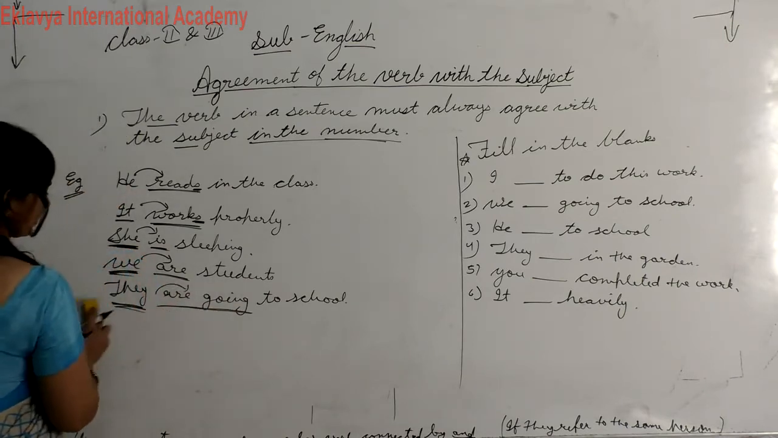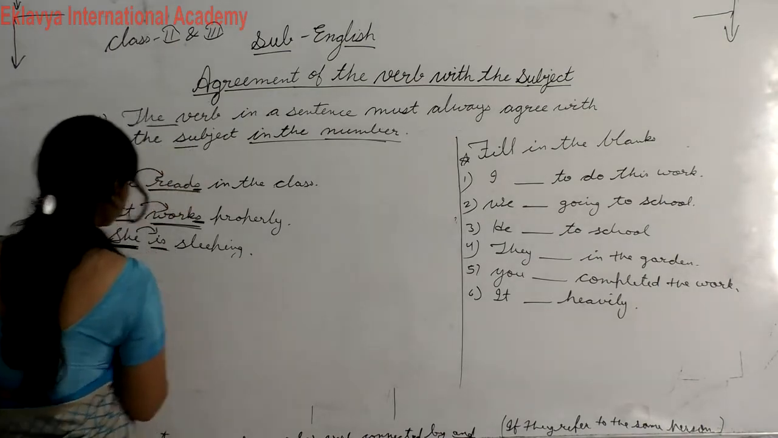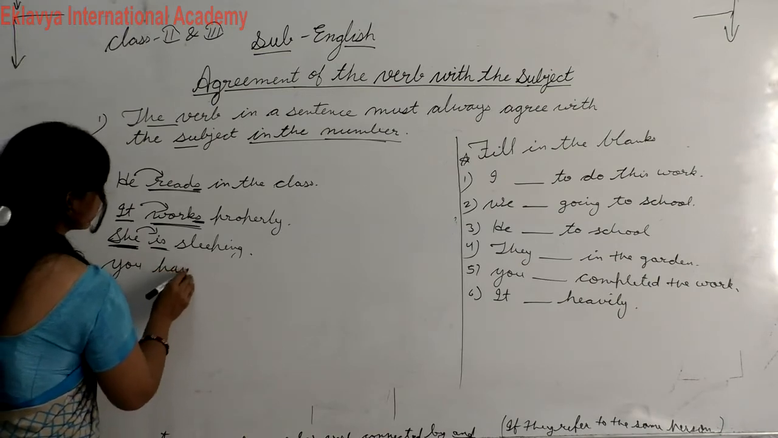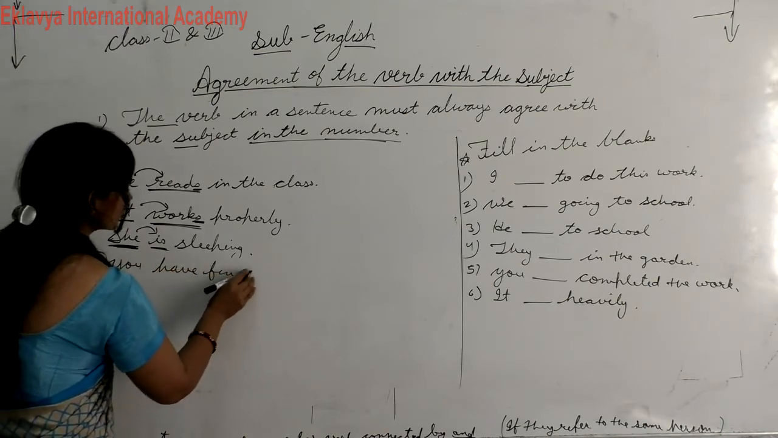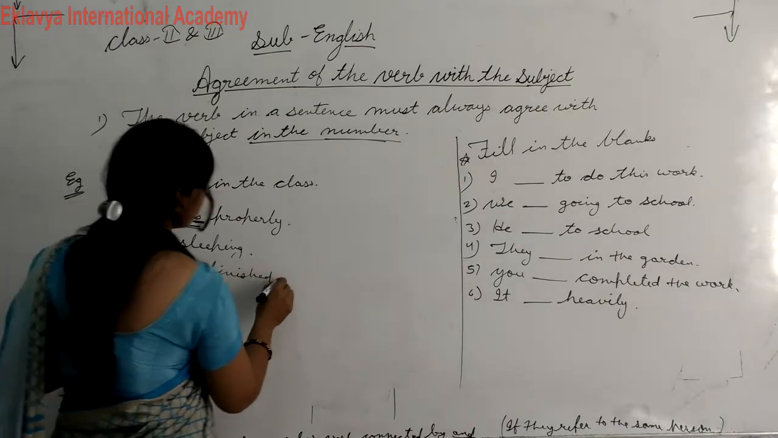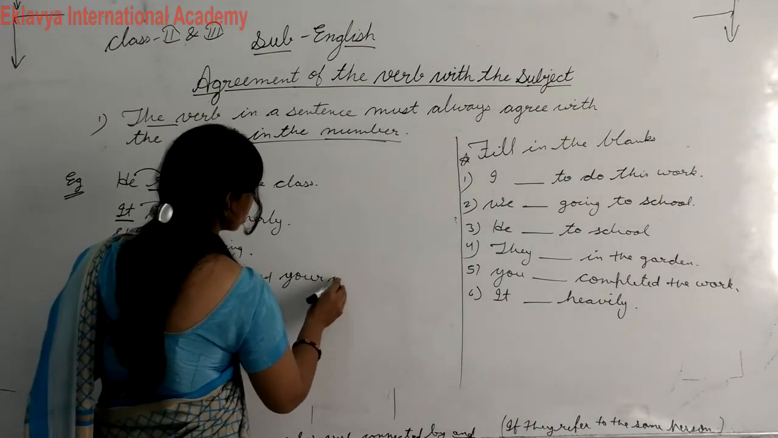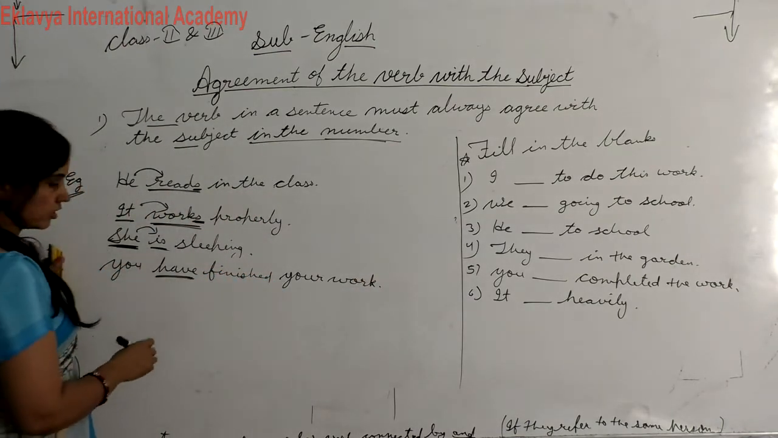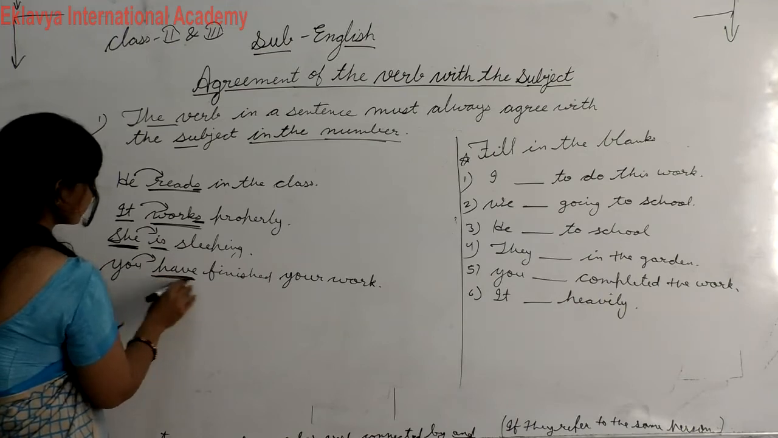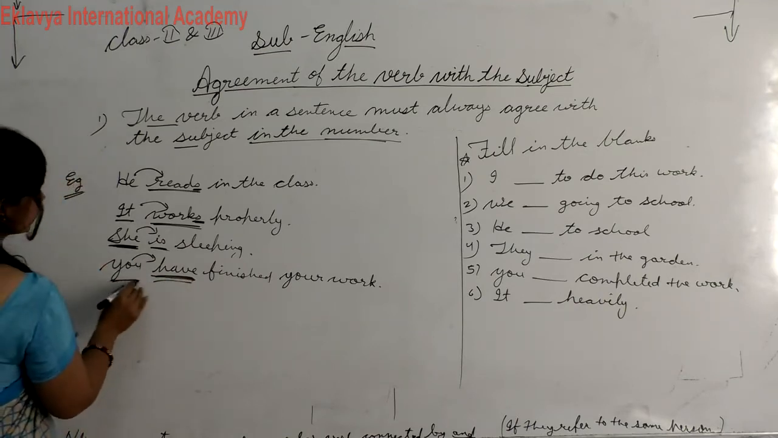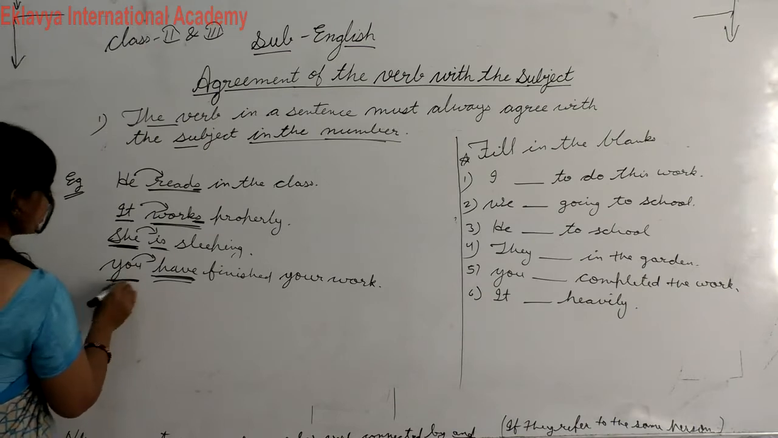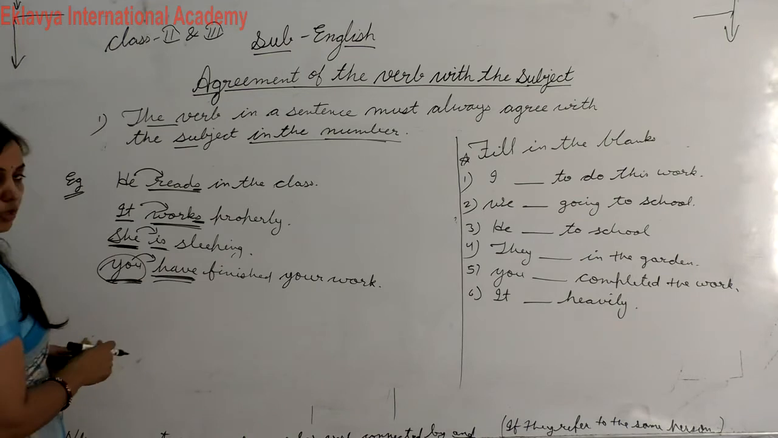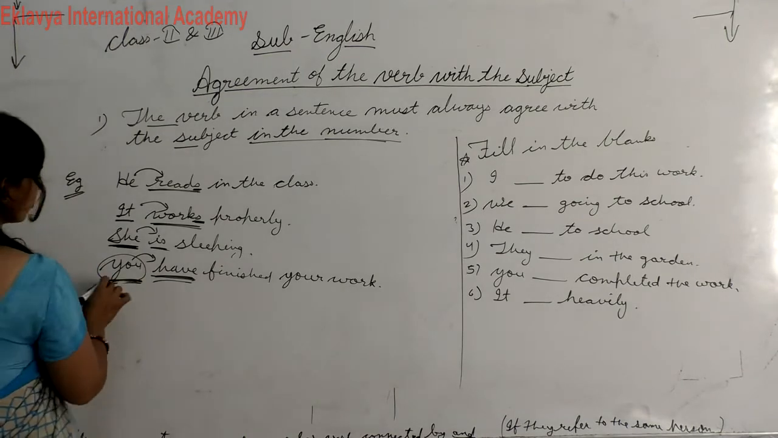Okay, you also, I said plural, take plural subject or plural verb. You have finished your work. Here have is a plural verb, so with plural subject we will take plural verb. So you is here plural. Okay, you is not here plural because it is a special subject, but it always takes plural verb. Okay student, you have to remember you always take plural verb.